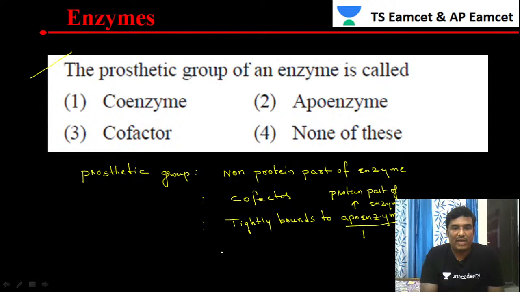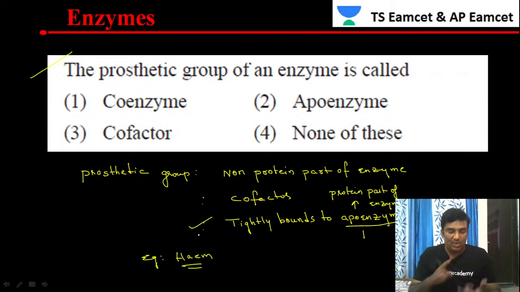So finally, our answer: prosthetic group. The best example of a prosthetic group is heme. What is important about the prosthetic group is that it is tightly bound. It is a cofactor, a non-protein part of the enzyme, which tightly bonds to the apoenzyme. That is how we define a prosthetic group. So option 3, cofactor, is our right answer.